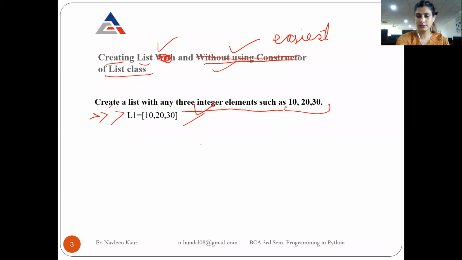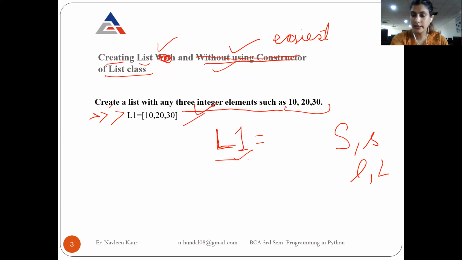We write the name of the list. Suppose it is a list, so I am always representing it with the letter L. It's your choice. For example, when we were creating strings, how were we representing them? We were representing them with S, capital or small, S for string. Similarly, now we are creating a list, so I am representing it with L, capital L or small l, that's purely your choice. This is my first list, so I am writing 1 with it. You can write it or not, that's your choice. Now how to create a list? L1 is the variable that is going to store my list.